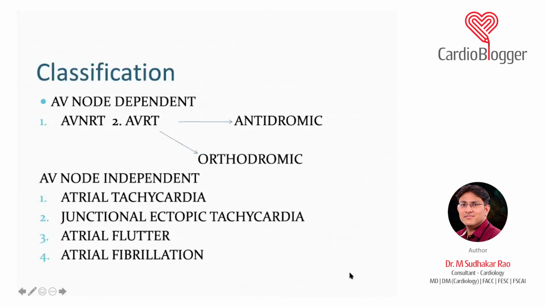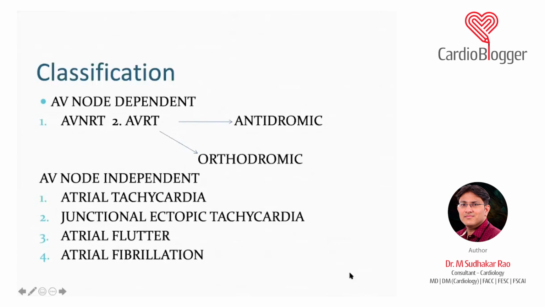Most commonly, it is the orthodromic, meaning from the SA node to AV node via the normal pathway, that is the fast pathway, and from the ventricle back to the atria via the accessory pathway. That is the most common, and because it conducts from the SA node to AV node to ventricle via the normal pathway, which is a fast pathway, it is usually a narrow QRS.